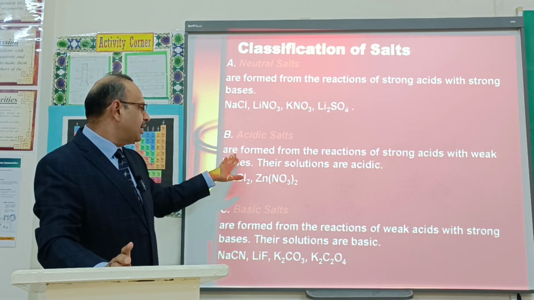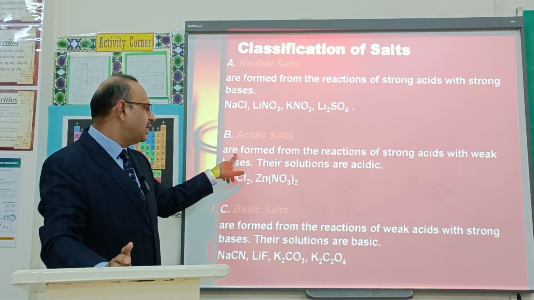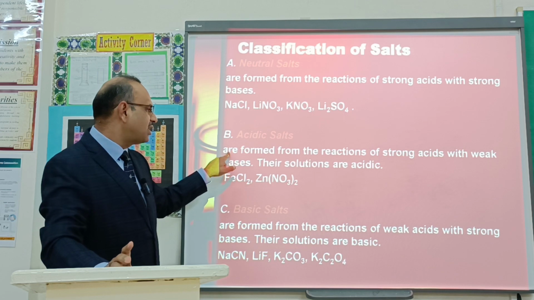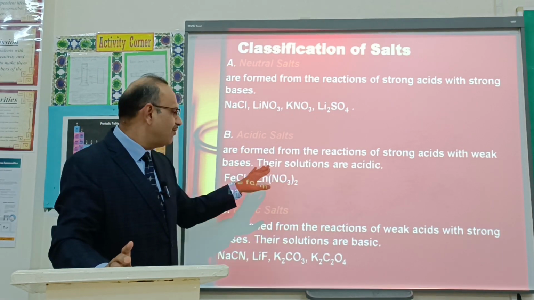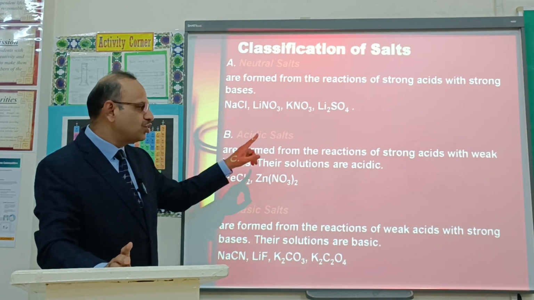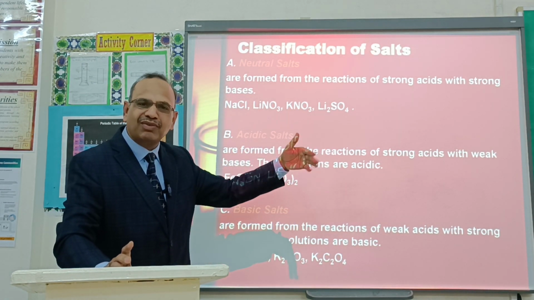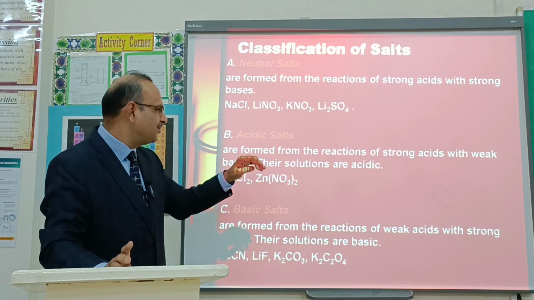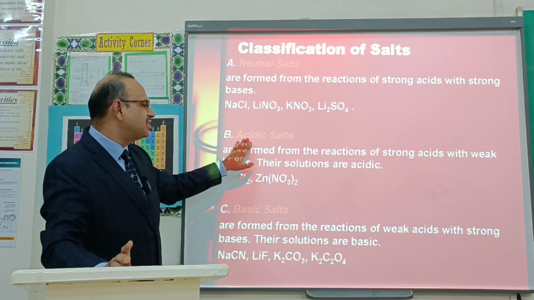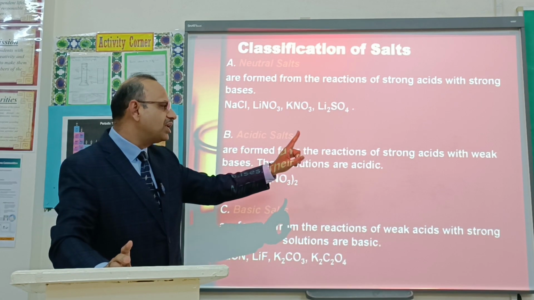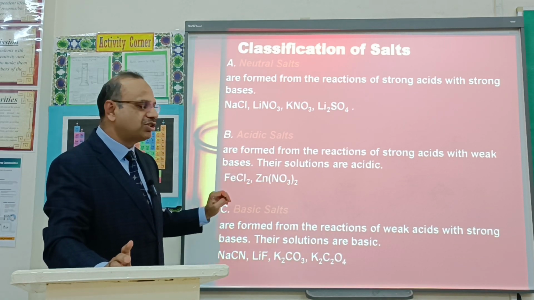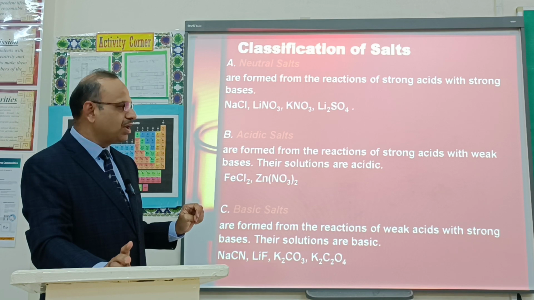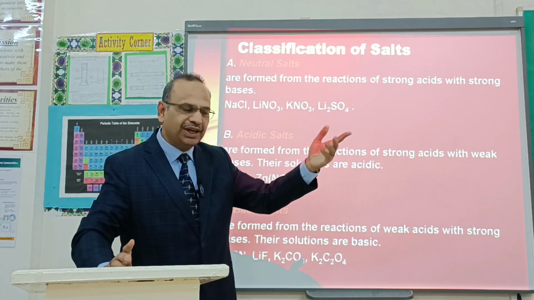Acidic salts are formed from the reaction of a strong acid with a weak base. Their solutions are acidic in nature because the strong acid will dominate.